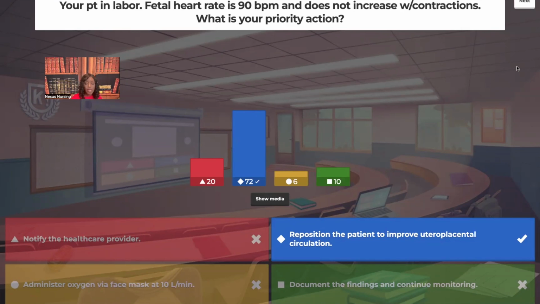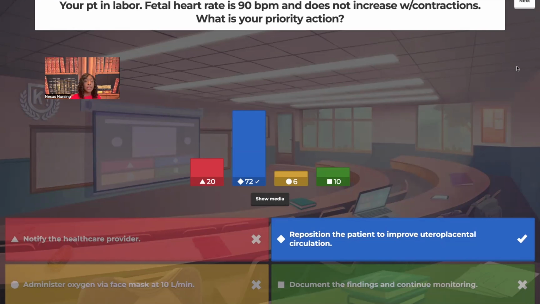All right. Now let's look at the wrong answer choices. Notify the healthcare provider. I'm not saying that's never the answer, but before you choose that as an answer choice, you better look at your other options and just confirm that you can't do any of those for your patient before you turn your back to call the healthcare provider. Usually, there's at least one thing you can do for your patient before you pick up the phone and call the healthcare provider. Why? Because you're testing for your nursing license. We know the doctor knows what to do. The nurse practitioner knows what to do. The physician assistant, they know what to do. They got their license. You're trying to get your license. So they're trying to see, do you know what to do?